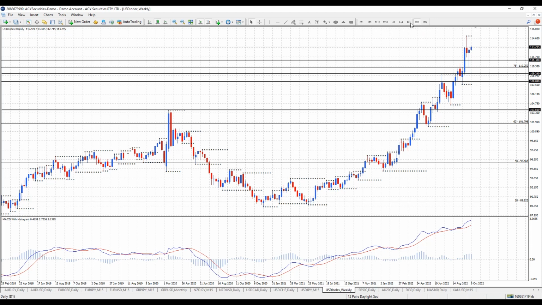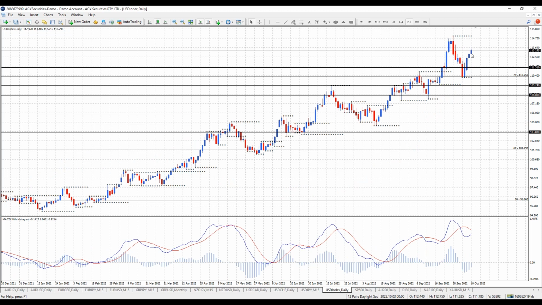And the day chart, putting in another higher bottom here. As we were saying, we could well see this challenge the high to move further up. So a continued uptrend on the dollar index. So for pairs to the US dollar, we should start to see those pairs further moving down if that continues up. So with that in mind, let's get to the pound dollar.